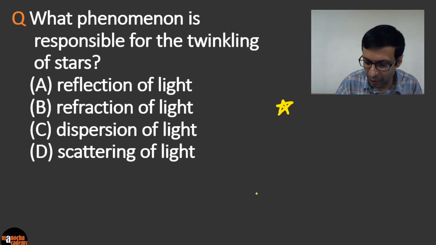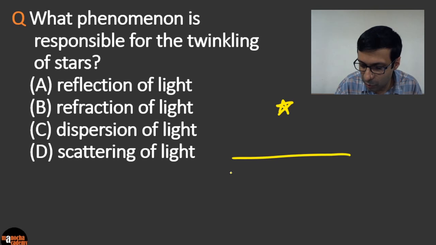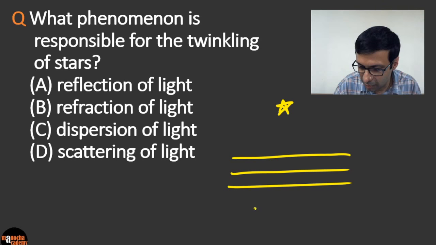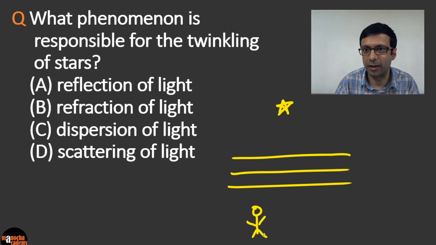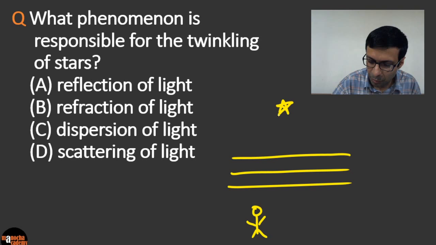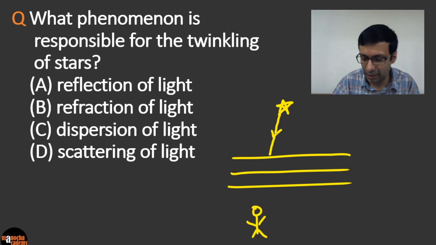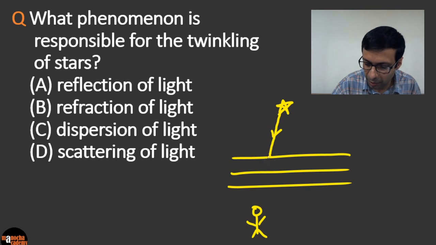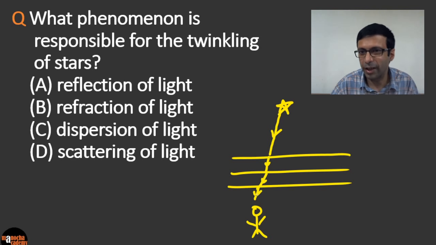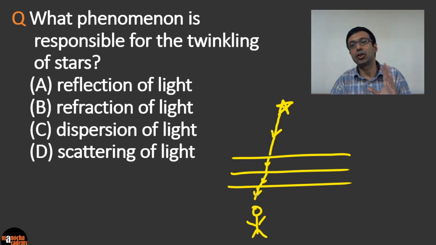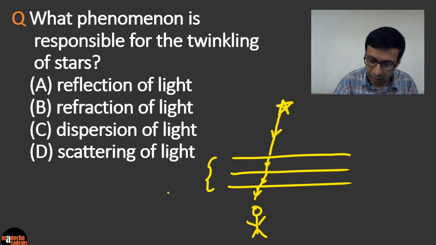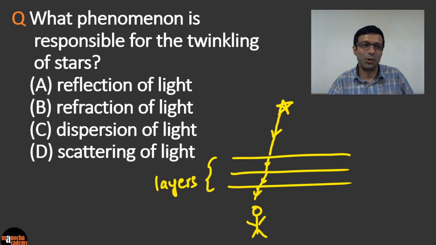Okay, and when we look at the star, there are these layers of atmosphere between us, right? Let's say you're standing here and looking at the star. And so the light from the star is coming first through vacuum, so there's no bending. But when it hits the layers of the atmosphere, there will be refraction happening. So there's going to be bending of light. I'm just drawing it roughly here to show you that light is going to bend. This is not an accurate diagram, but to show you the concept that in the layers of the atmosphere, the light from the star is going to bend.